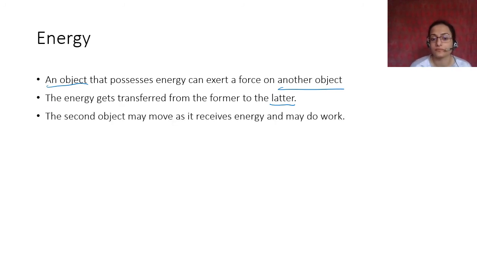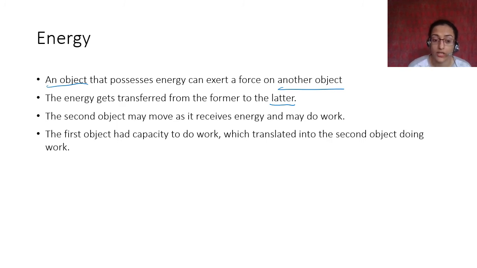Okay. The second object may move as it receives energy and it may do work, right? That object also may do work because it is moving at a certain displacement after a force acted on it. The first object had the capacity to do work, which translated into the second object doing work. ठीक है?